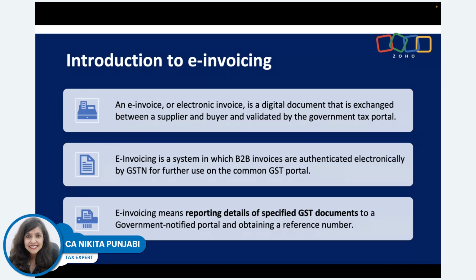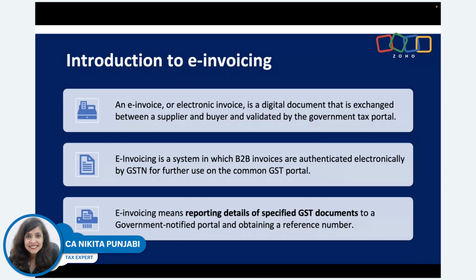So e-invoicing doesn't just mean an invoice in a PDF, but it means that it is a digital document that is exchanged between a buyer and supplier. But before being exchanged between the buyer and supplier, it goes to the government portal. It is a system where B2B invoices have to be authenticated electronically, and only then they can be used by the seller to issue it to the buyer.